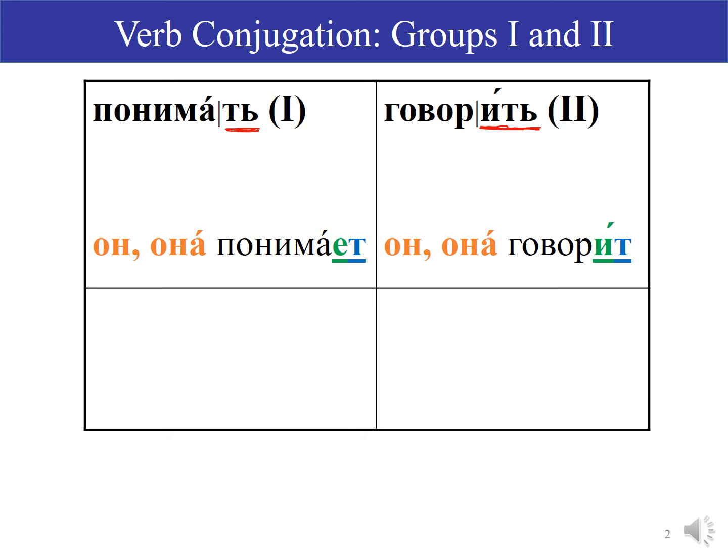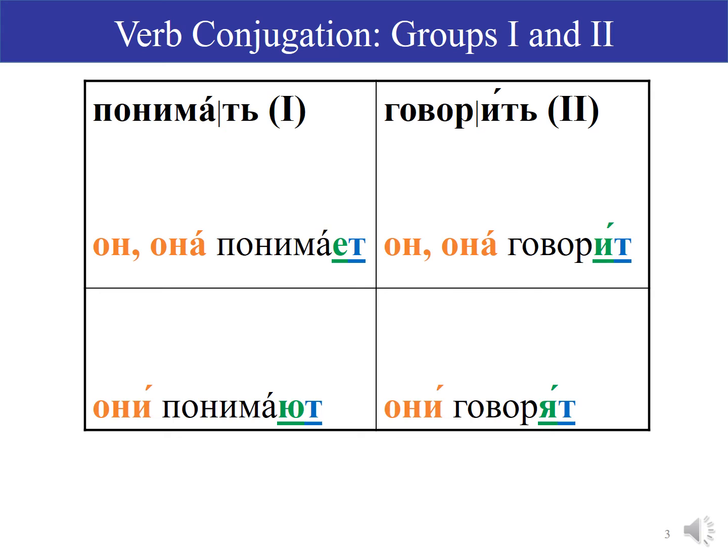So to these present tense stems, we add the endings that go with the pronoun we're using, with the person who is actually doing the action. In this case, we have the third person singular, он, она. So we add the third person ending. All third person forms end in this letter «т». And we see that in the third person plural forms as well. «т», «т».